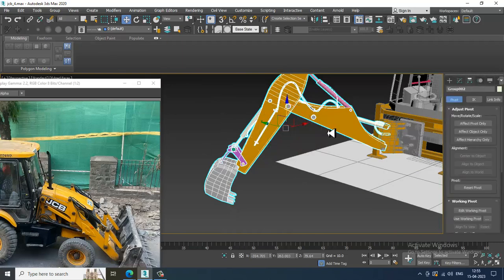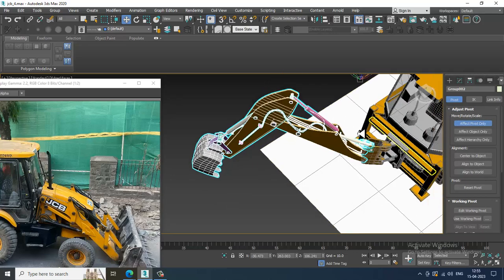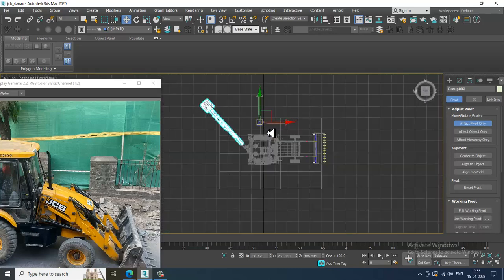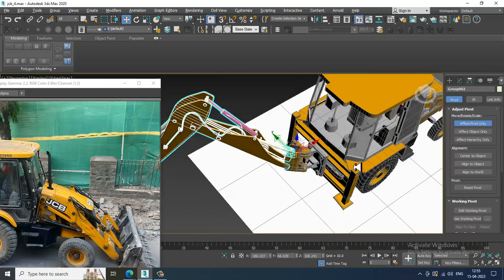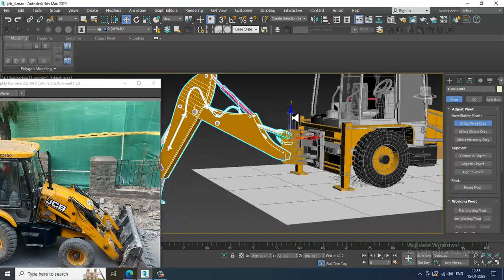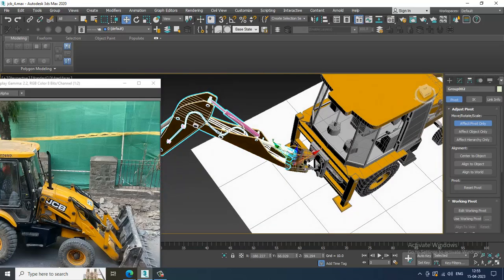Let's go into the hierarchy, affect pivot only. Let's shuffle the pivot point over here, and slightly you can push it down if required.